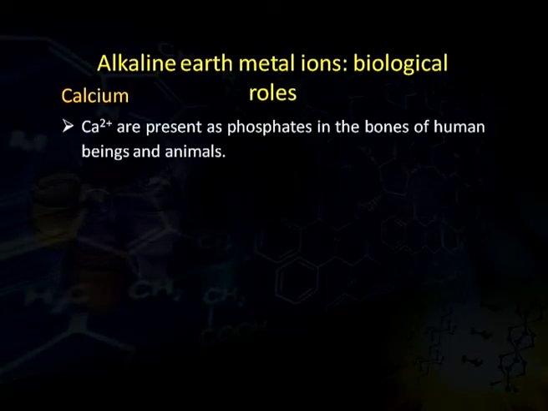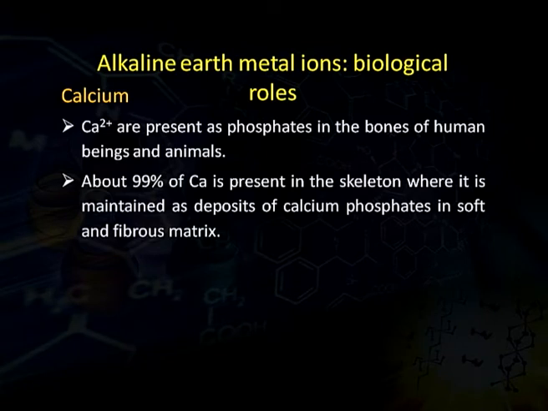The first element is calcium. Calcium 2 positive, that is calcium ion, is present as phosphates in the bones of human beings and animals. About 99% of the calcium is present in the skeleton, where it is maintained as deposits of calcium phosphates in soft and fibrous tissues.